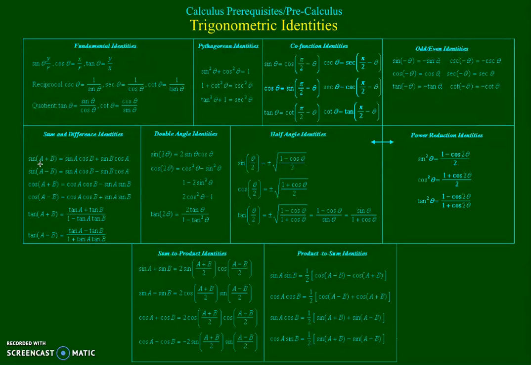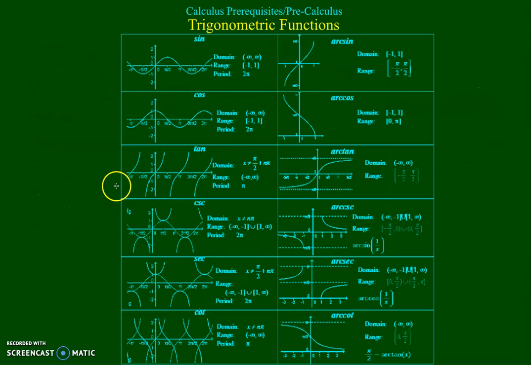Now, from a graphical standpoint, we have the graphs of the functions and the unit circle. Now with this, the important thing to understand is you need to know the domains and ranges of all these trigonometric functions. It's very important that you understand how these things operate, and it's not necessarily critical that you can recognize the graphs, although it's going to be helpful for you. The important thing to understand is what are the domains and ranges of these different trigonometric functions. And again, they can all be derived. Arc sine can be derived from sine, and arc cos from cosine, and so on and so forth. But it's important to distinguish these and understand their differences.